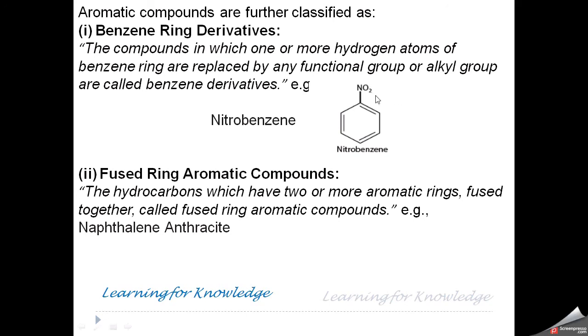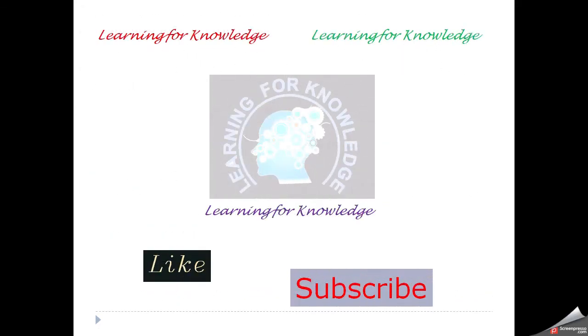If we have chlorine present on the benzene ring, this is called chlorobenzene. So these are types of compounds in which some other group is attached to the benzene ring, and that is called benzene ring derivatives. The second type is fused ring aromatic compounds. Hydrocarbons which have two or more aromatic rings fused together are called fused ring aromatic compounds, like naphthalene, anthracene, etc. So this is all about the classification of hydrocarbons.